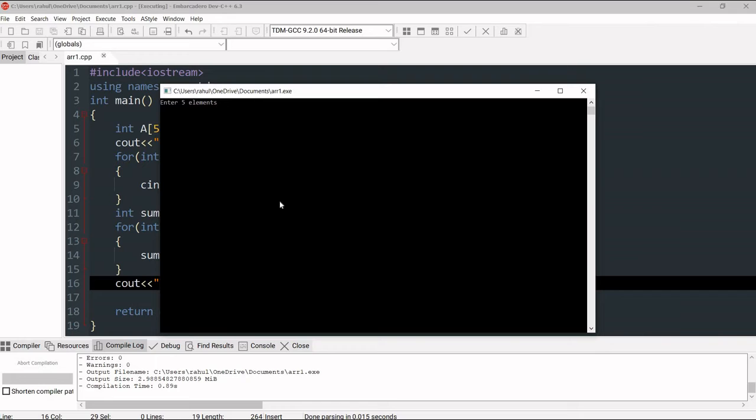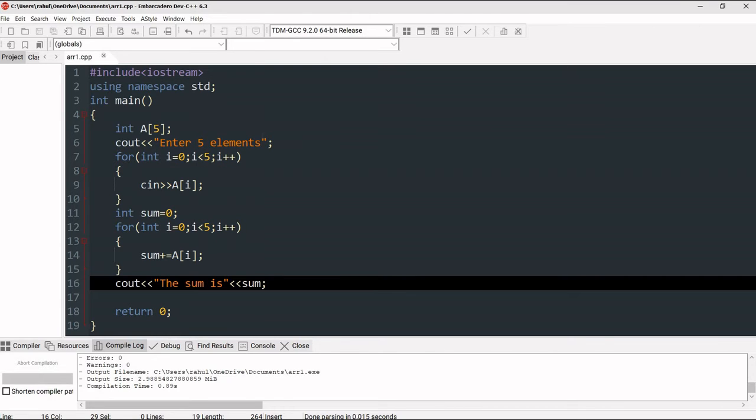Enter 5 elements. So let's say 10, 20, 30, 40 and 50, and the sum is 150. So in this way we can make programs using arrays.